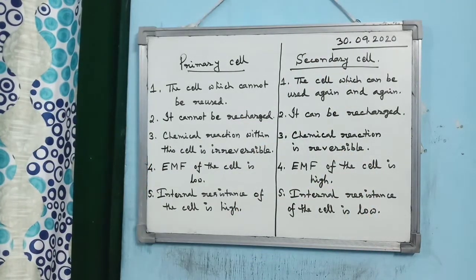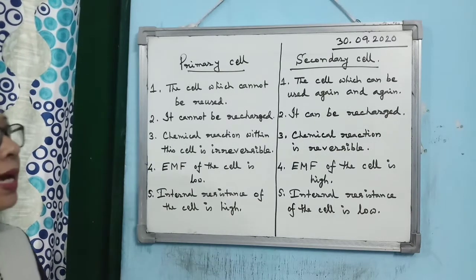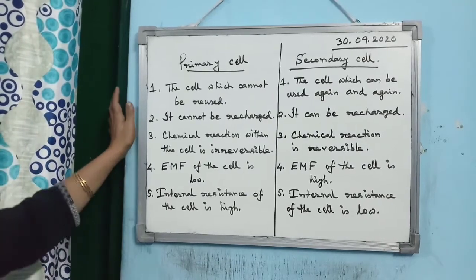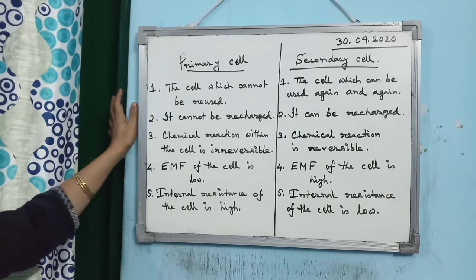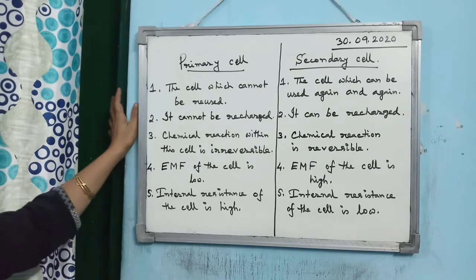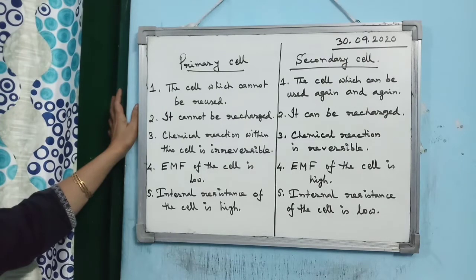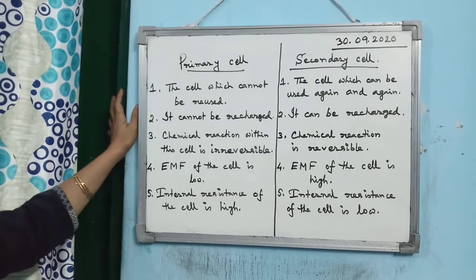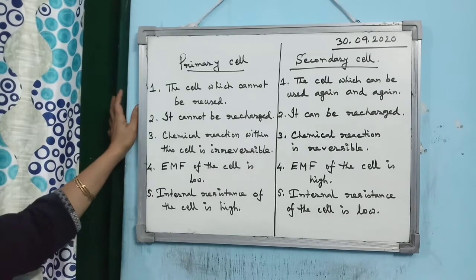So what is the first point of difference? The primary cell cannot be reused, the secondary cell can be used again and again. The primary cell cannot be recharged, the secondary cell can be recharged. The chemical reaction within a primary cell is irreversible, the chemical reaction within a secondary cell is reversible. EMF of a primary cell is low, EMF of a secondary cell is high. Internal resistance of a primary cell is high and internal resistance of a secondary cell is low.